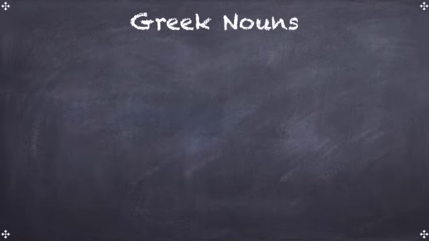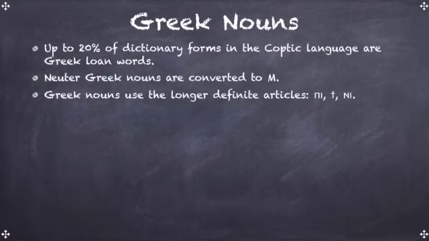Next, we're going to talk about Greek nouns. 20% of nouns in Coptic text could be Greek nouns. In Greek, there's masculine, feminine, and there's neuter. And there is no neuter in Coptic. So any noun that is neuter in Greek when moved to a Coptic text is defaulted to masculine. Greek nouns, when used in the Coptic language, use the longer form of the Coptic articles P, T, or Ni for the singular masculine and feminine.